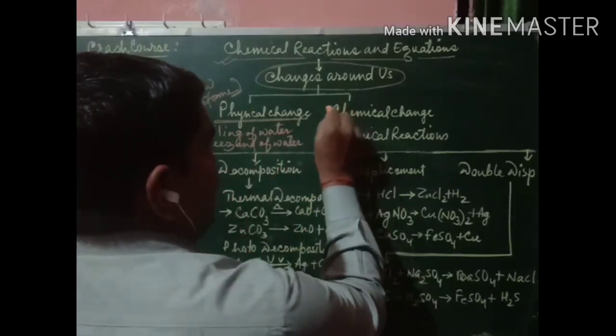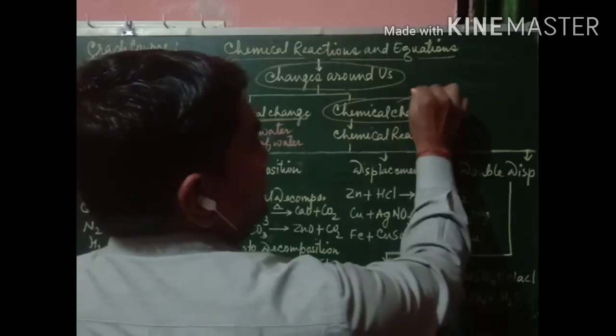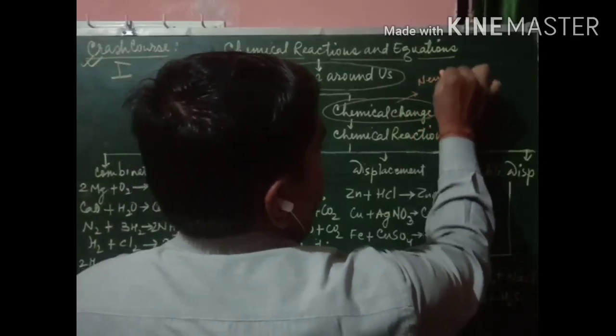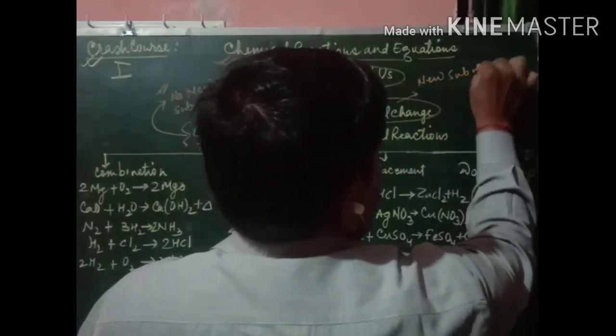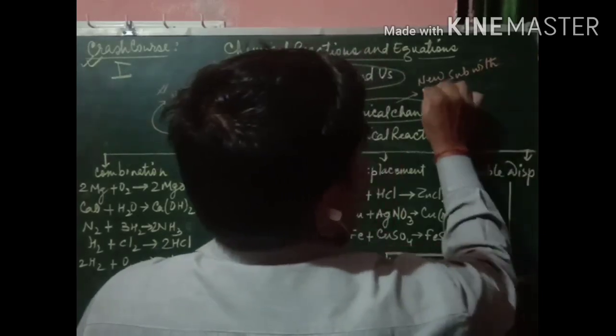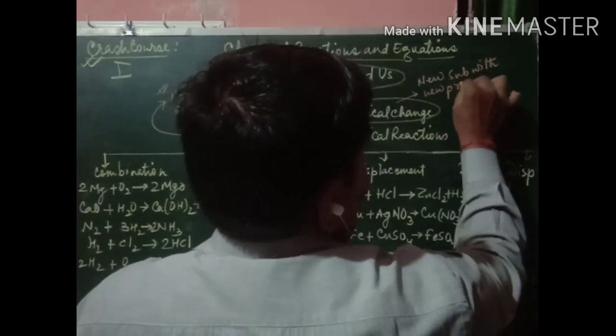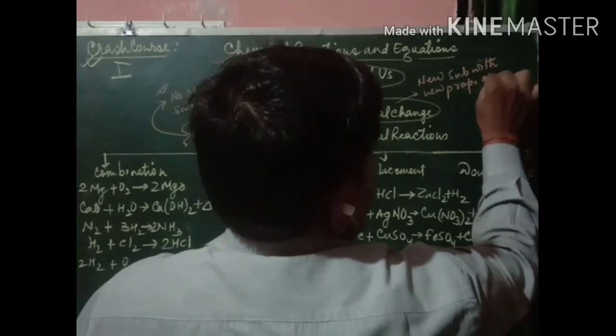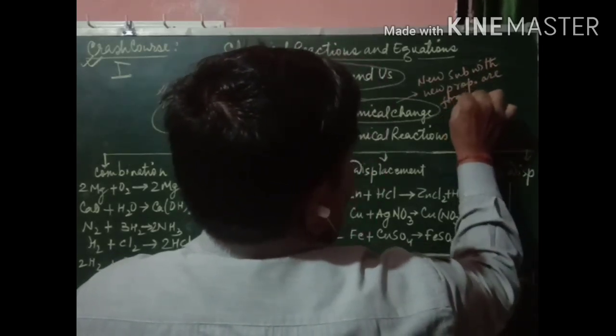But in a chemical change, students, new substances with new properties are formed.